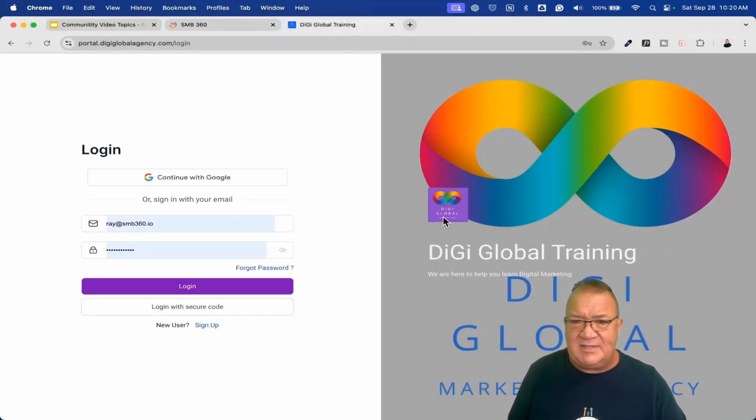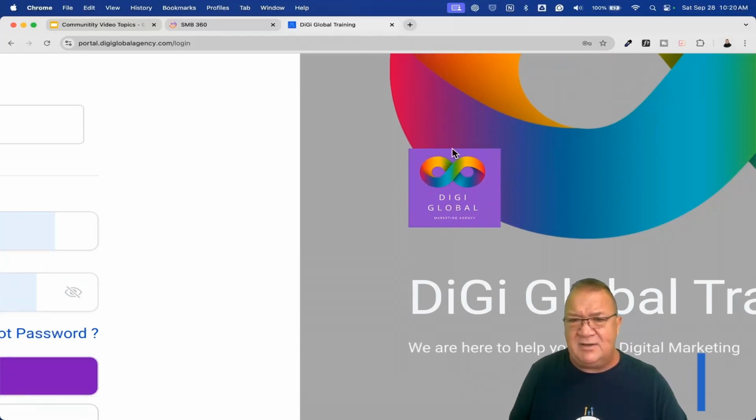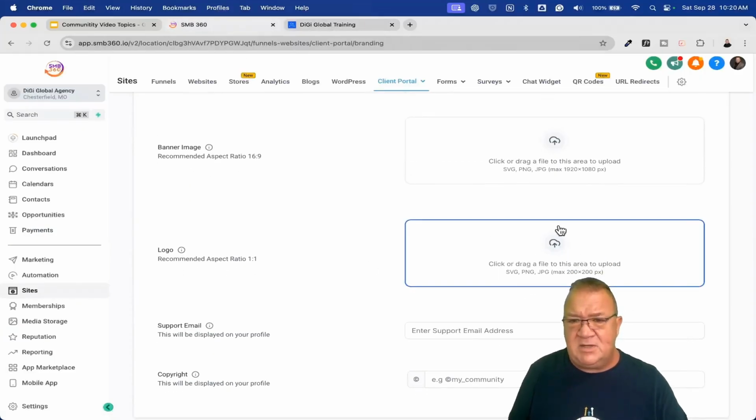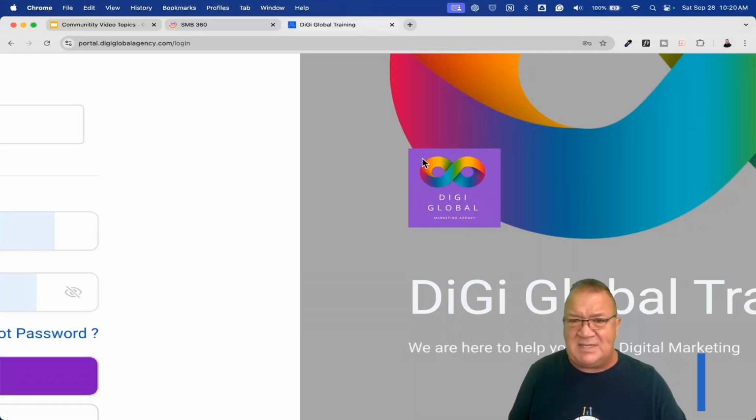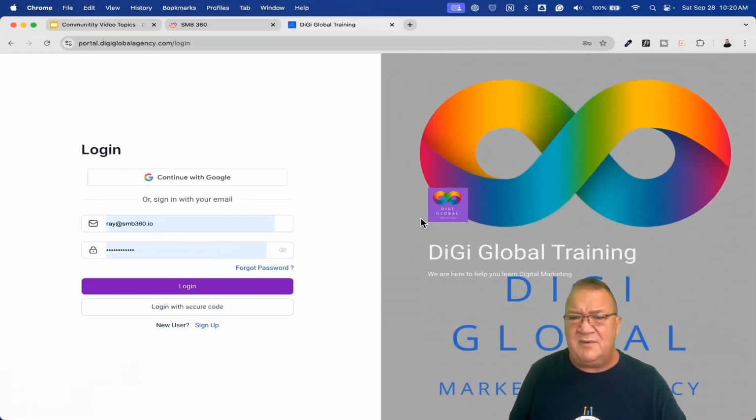I don't really like the way, me personally, the way this looks, but I put it in there just to show you. Sometimes you might not want to put that in there. That is this logo here. So if you don't want to have the logo, which is going to mess up and put an image right here, you might not want to configure a logo. You might just want to make a big banner image here in the back that covers this entire area.